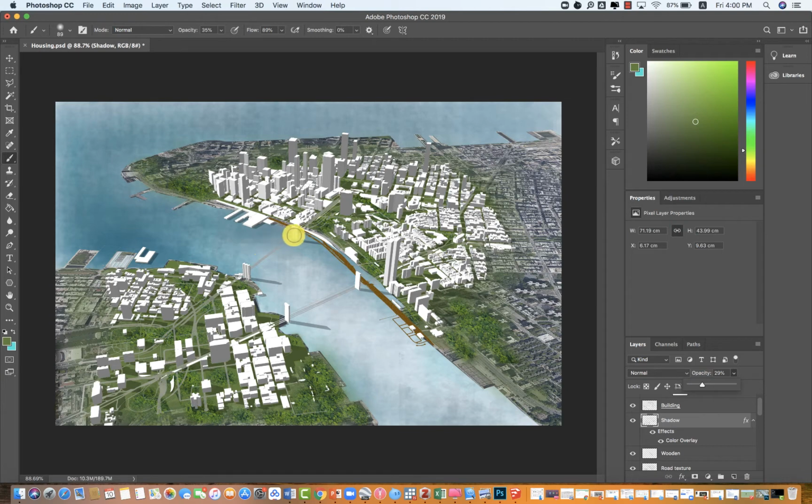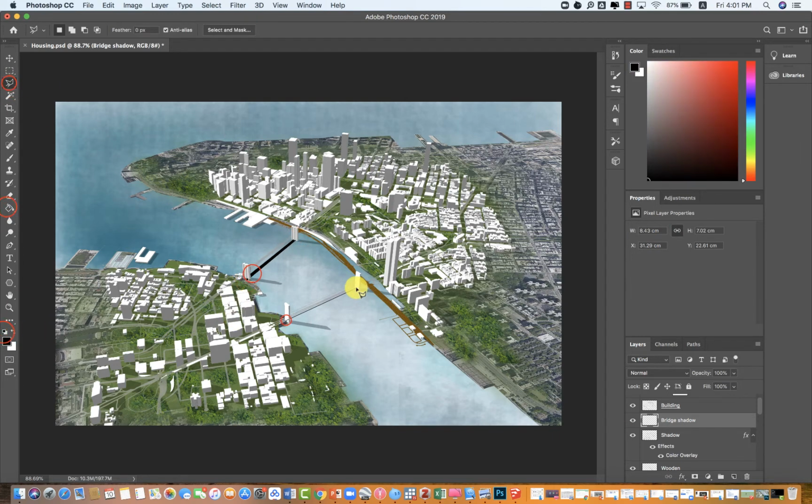From here you can see we miss the shadow for the bridge, so we need to draw them. And choose polygonal tool to draw the shadow. Reduce opacity. Then I want to make some buildings at edge more blend into background. So I choose building layer. Use eraser to let the building blend into the background.